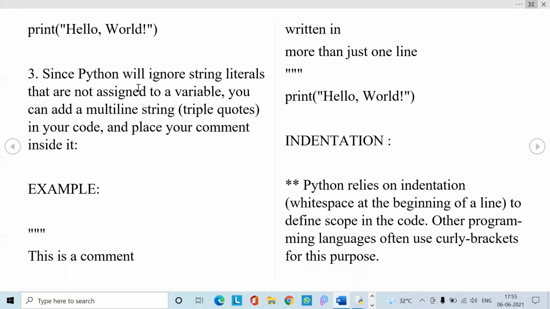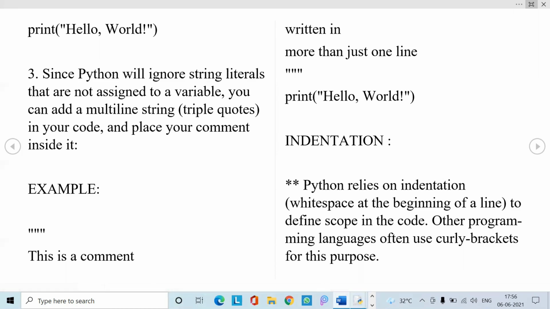The same way in Python, without using the curly braces to divide one block of statements from another block of statements, we use indentation. That indentation is represented by white space at the beginning of a line. We can take any number of white spaces at the beginning of our line to represent the indentation correctly. This indentation helps the user, whoever has seen the program, easily understand that this block of statements is under some condition and that block of statements is under some other condition. This indentation can be implemented in a very easy way in control structures.